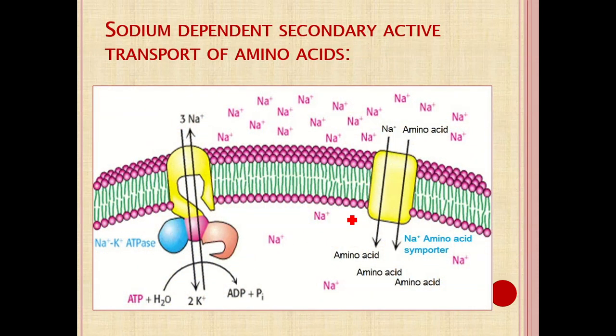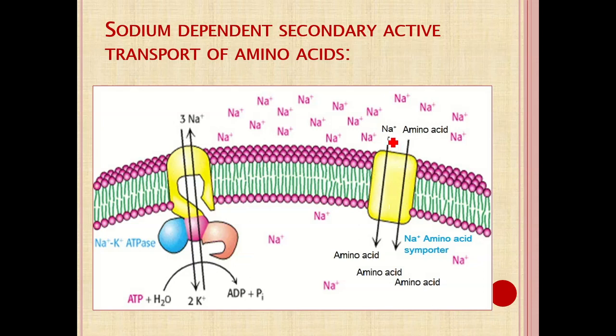Sodium dependent secondary active transport means it depends on energy, but the pump required for the absorption of amino acids does not directly utilize ATP.